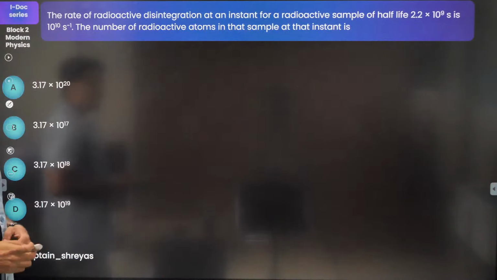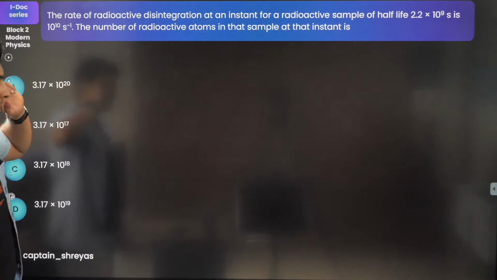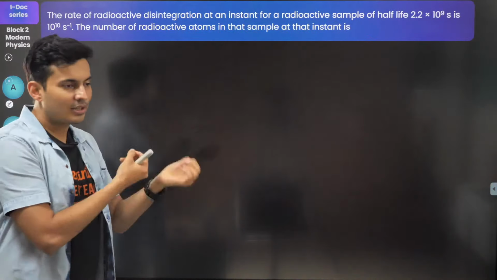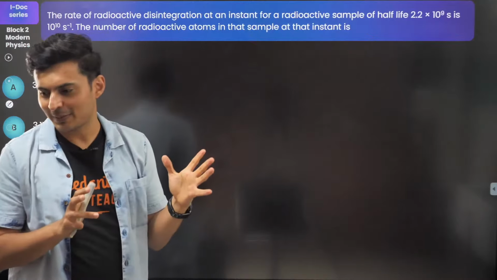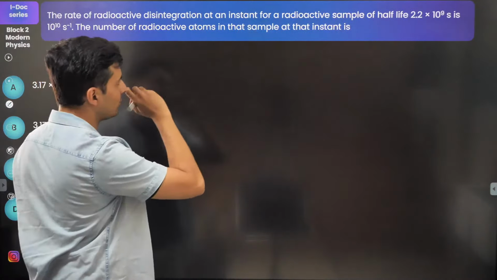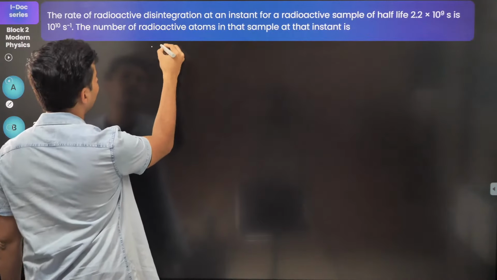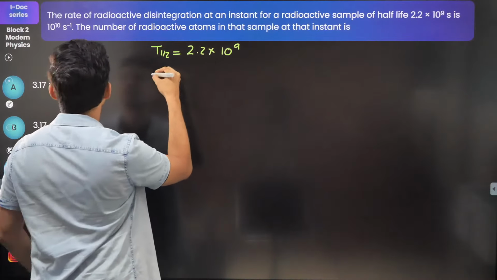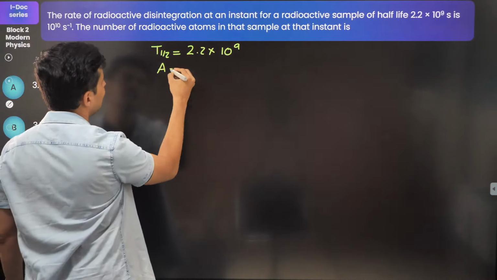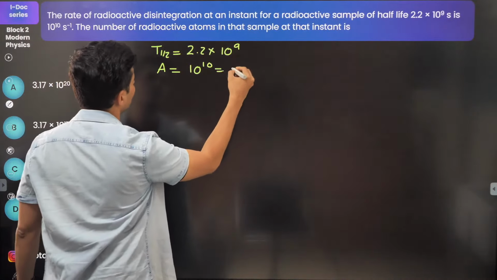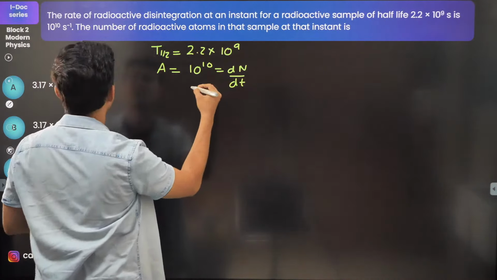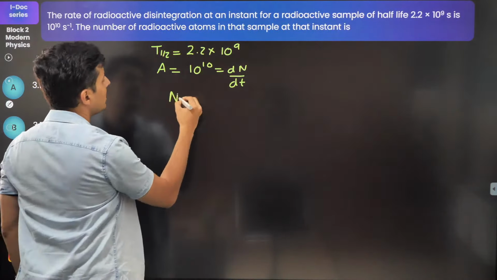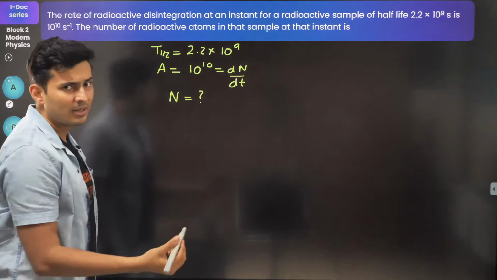Let's see. Come on my warriors, figure this out. What is given, what is asked? Try to think. It's just the way it has been framed that looks confusing, but it is not. So all you need to work on is what is given. Half-life is 2.2 into 10 to the power 9. The rate of disintegration, that means activity, is given, which is 10 to the power 10, which is also your dN by dt. And lastly, the number of radioactive atoms in that sample is asked.